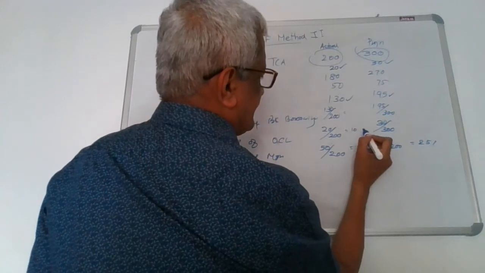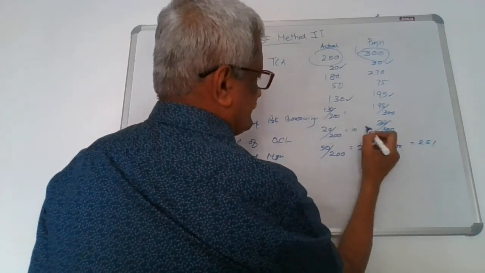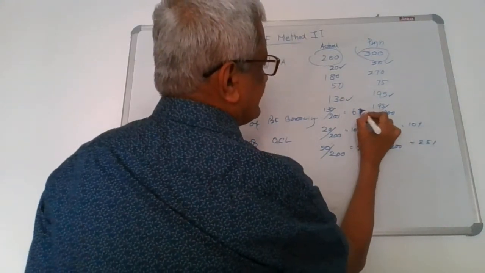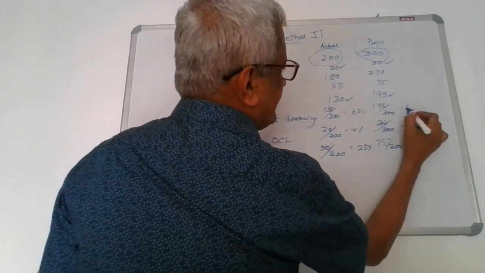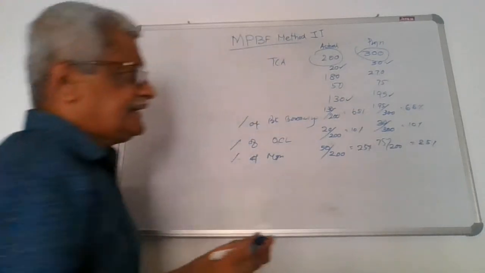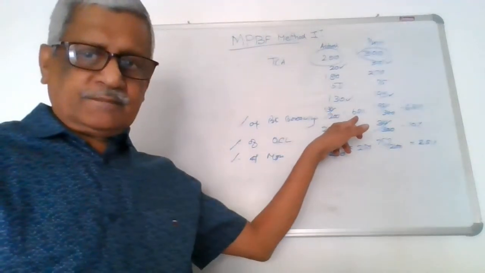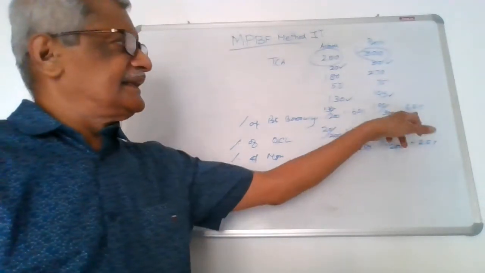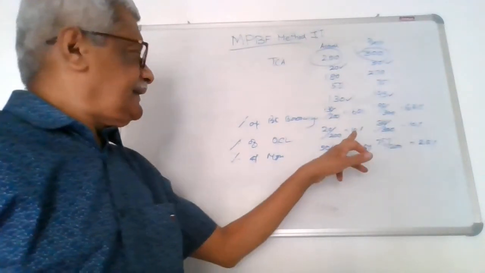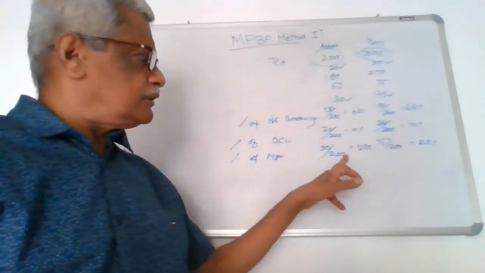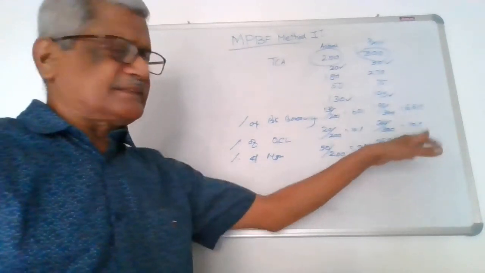This is 10%. Here again 10%, so 35. Here it comes to 65%. Here also 65%. Here in this example, you will see the bank borrowing is 65% of the total current assets. Here again the projection is also 65. Here the OCL is 10%, the same in the projection also. And the margin is 25%, 25%.